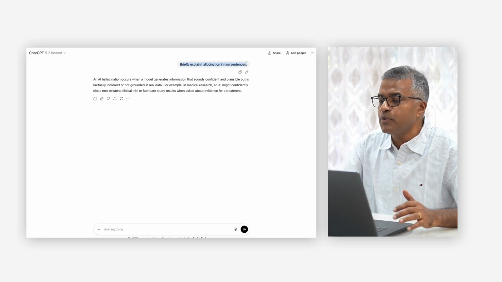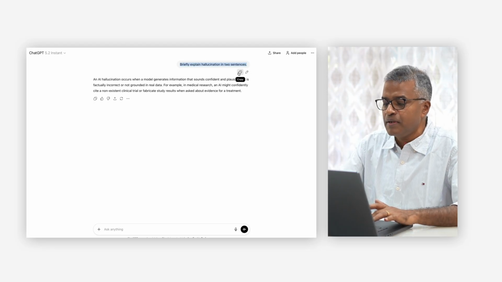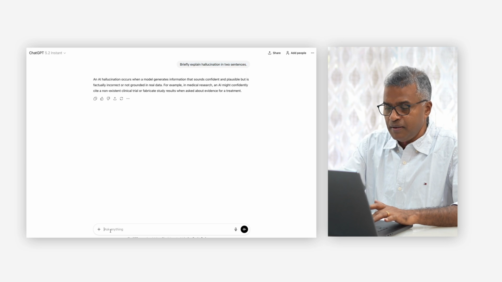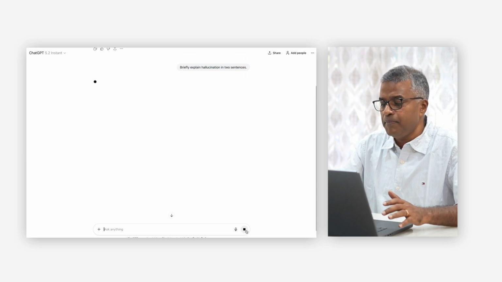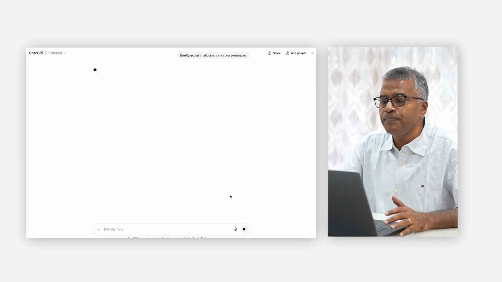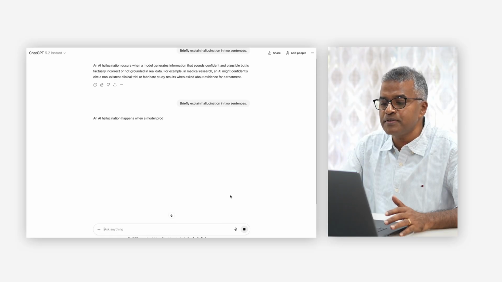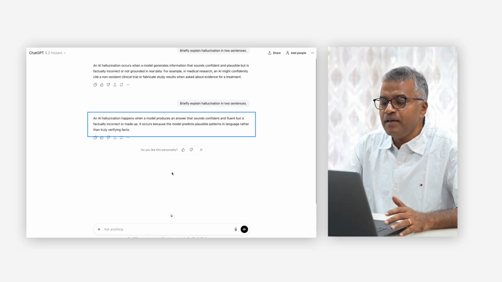Suppose we copy this sentence and perform the same prompt once again, and here is the response. AI hallucination happens when a model produces an answer that sounds confident and fluent but is factually incorrect or made up.